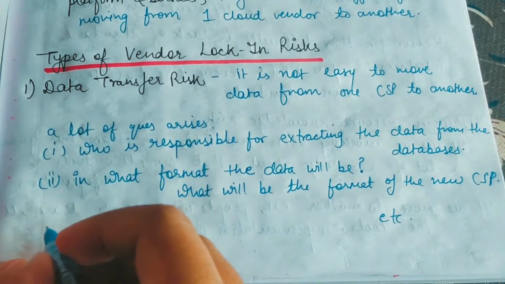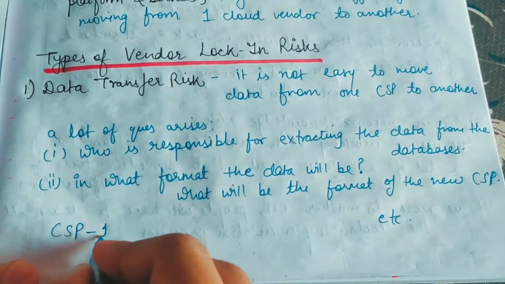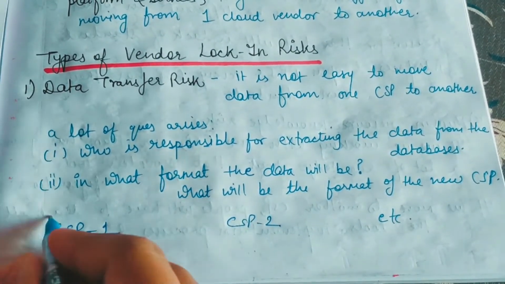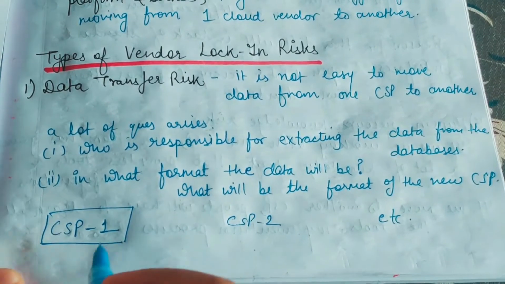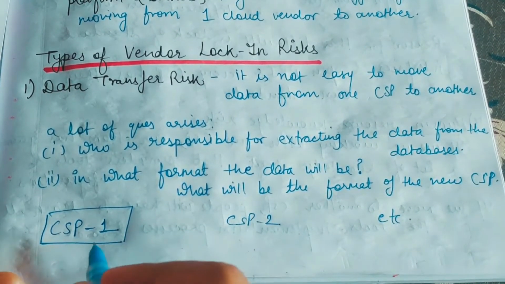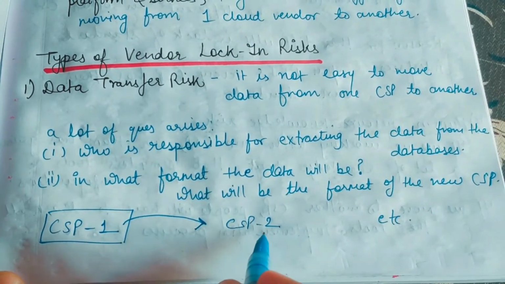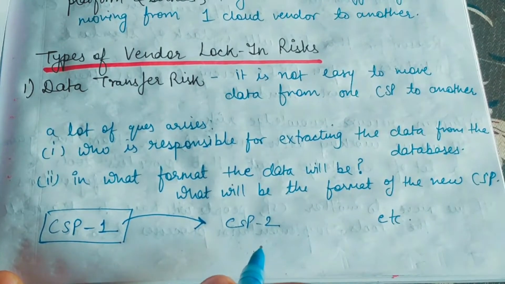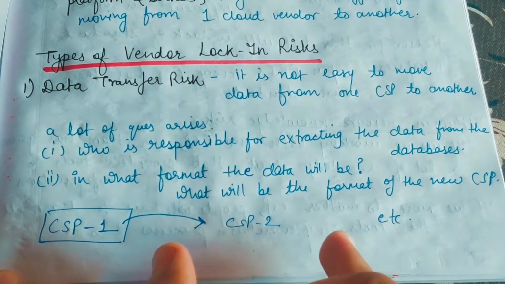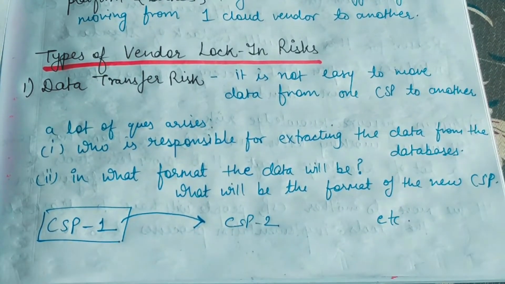For example, suppose we have one cloud service provider. CSP is nothing but cloud service provider. Let's say we have one cloud service provider and we have another cloud service provider number 2. So if we have taken the services of CSP1, we have stored the data in some format. Our data is stored in a database in some format, and if we want to shift to the next cloud service provider, we are not aware in which format the data will be stored inside this database, right? So that can be a constraint and that can cause us problems. This is just a single scenario. There can be many other scenarios as well.